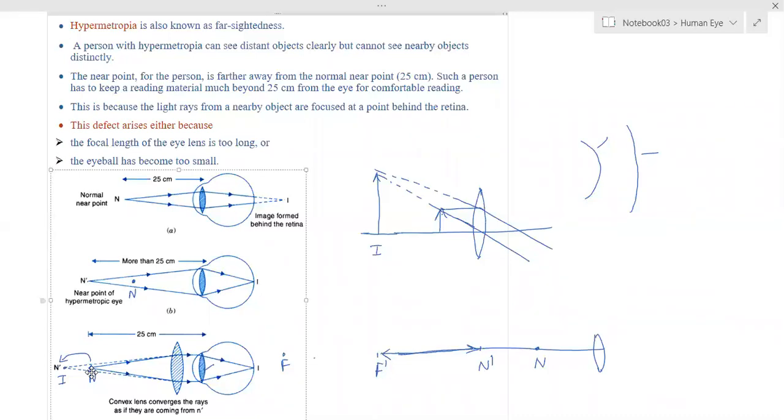Is that part clear? Method, this one, is the concept clear? Yes, ma'am. Yes, ma'am. Everyone? Yes.